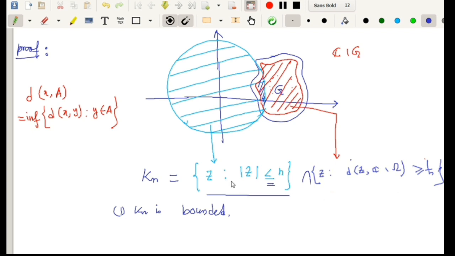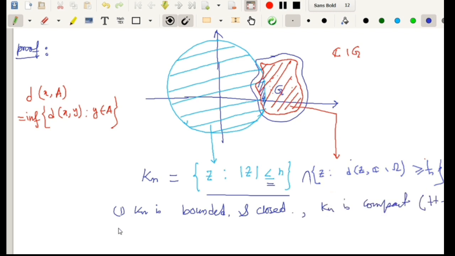The intersection of two closed sets is closed, so Kn is closed. So Kn is closed and bounded. Since we are considering Kn in C, that is actually R2, by the Heine-Borel theorem, Kn is compact.